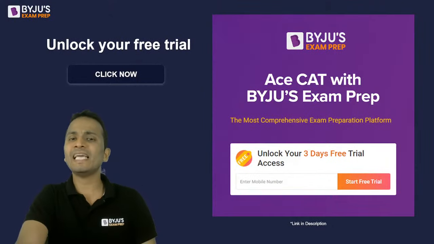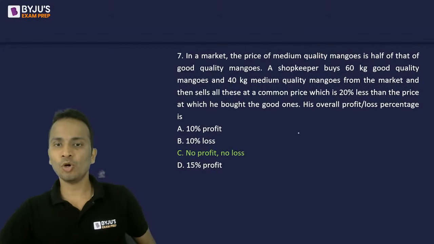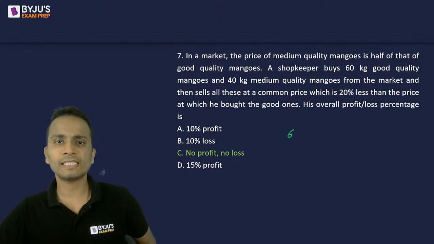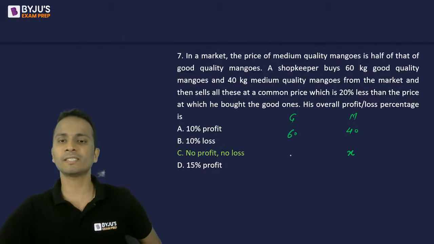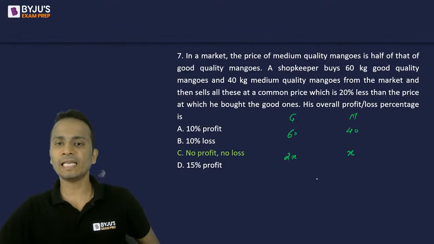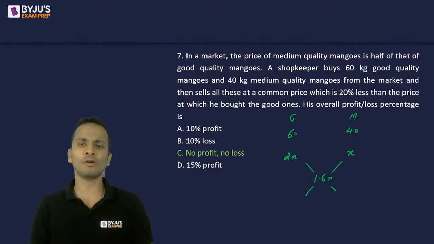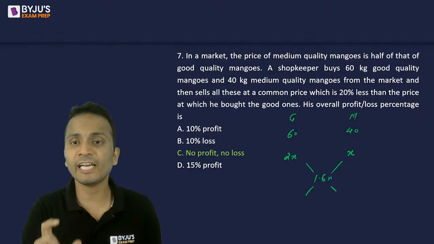And now, mixtures nahi, allegations. I believe you are asking about allegations. Okay. So यहाँ पे प्राइस अगर लेट्स से मैं बोलता हूँ, ठीक है, सो 60 kg एंड 40 kg, गुड क्वालिटी एंड मीडियम क्वालिटी. मीडियम क्वालिटी का प्राइस x है, गुड क्वालिटी का प्राइस 2x है and he's selling it at 1.6x. ठीक है, right, so now here allegations will not be applied because this is the case of weighted averages.